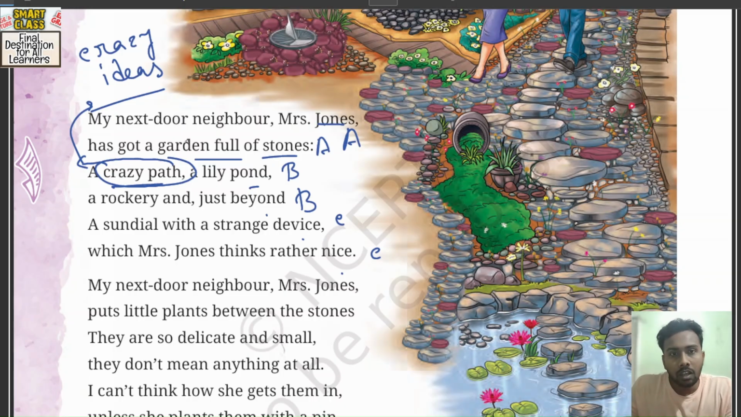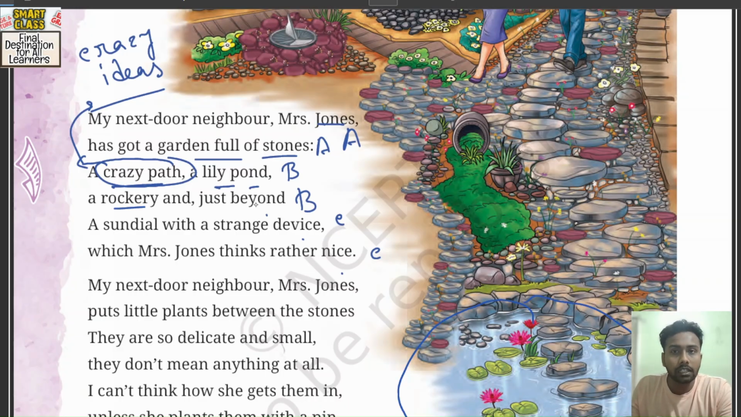How can you justify? Because the garden is full of stones, first thing. The second thing is that there's a crazy path. Crazy means it's a zigzag path actually. Okay. And a lily pond is there. As you can see here in the picture, there's a lily pond here. Okay. And then a rockery.